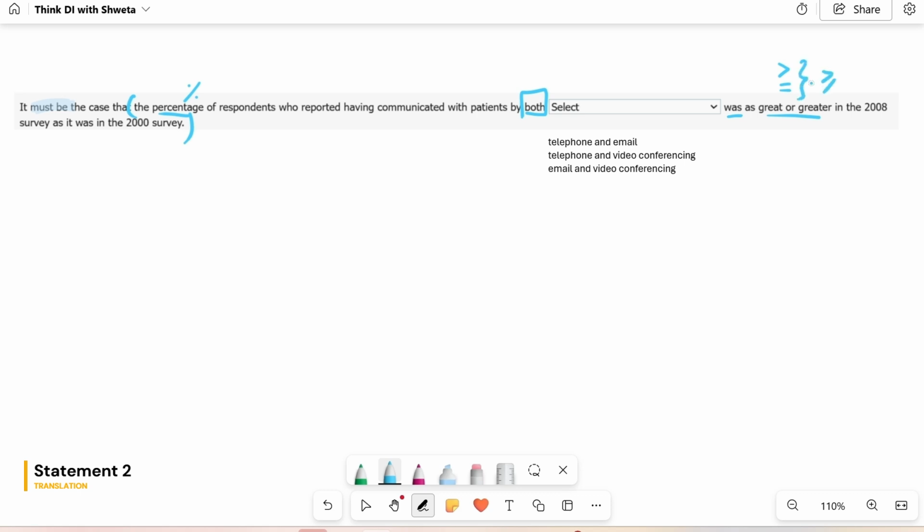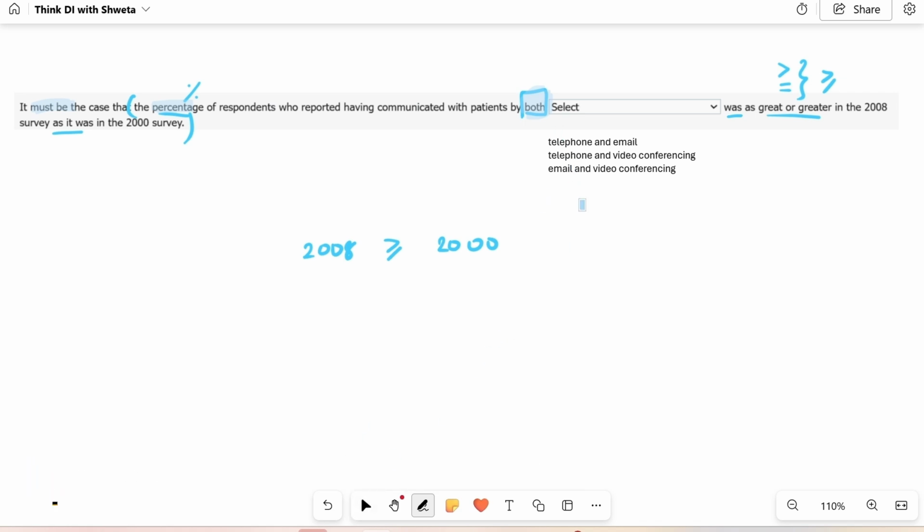So it's actually just trying to say greater than or equal to in 2008 as it was in 2000. So I'll figure out what the quantity is, but it's trying to really say that the 2008 value was greater than or equal to the 2000 value. It's talking about the percentage of respondents who reported having communicated by both of these options.